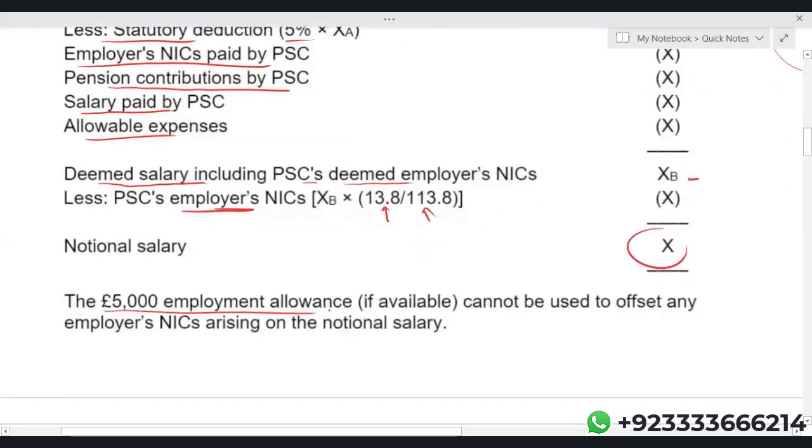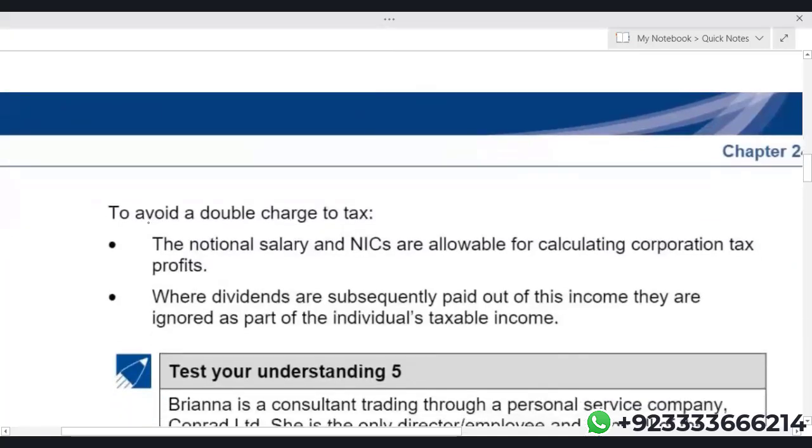The 5,000 employment allowance, if available, cannot be used to offset any employer's NIC arising on the notional salary. Even if the employment allowance is available, you're not supposed to offset any employer's NIC arising on this notional salary. So you are not supposed to deduct that employment allowance for the employer. To avoid a double charge of tax, the notional salary and NIC are allowable for calculating corporation tax profit. Whatever is the notional salary and NIC, they are allowable expenses for corporation tax.